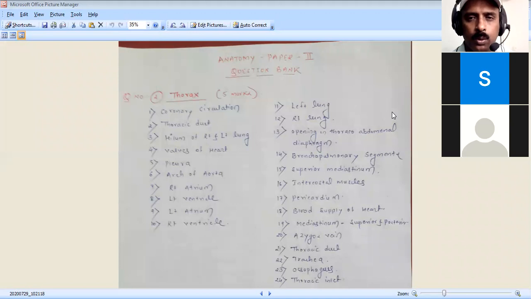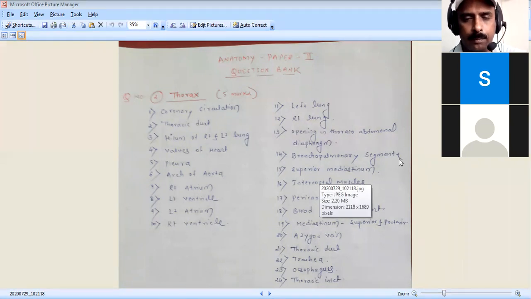Trachea and esophagus are related to both. The root of the lung: the right lung has the eparterial and hyparterial bronchus, the left lung has the left principal bronchus, and both lungs have the superior and inferior pulmonary arteries. So these are the major 10 to 12 points for writing about the difference between the right and left lung. That is very important to know.